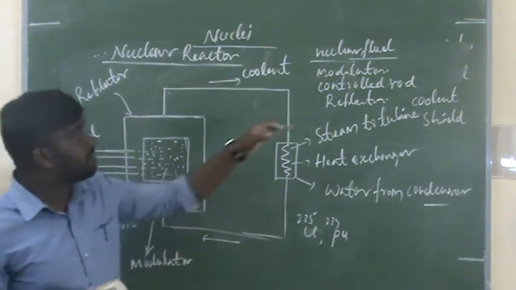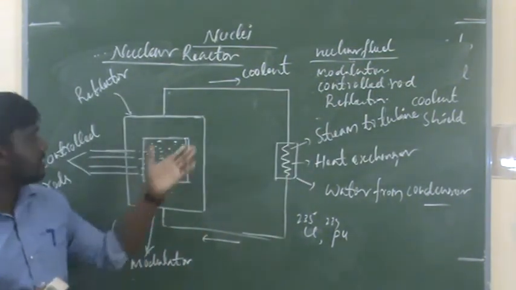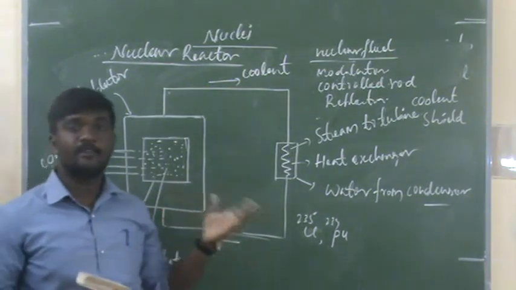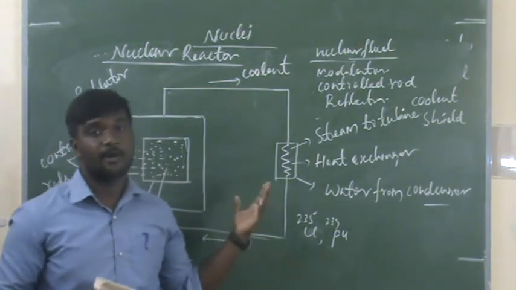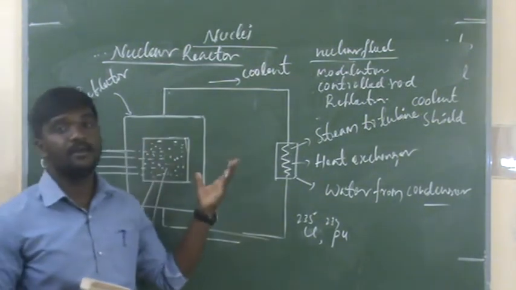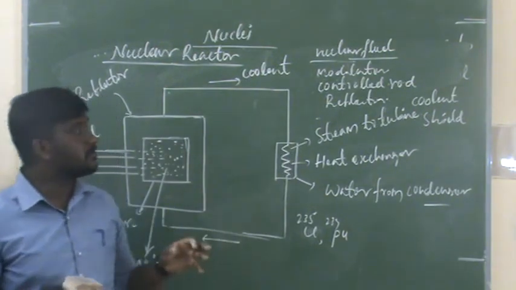Okay, and reflector, what is the reflector? It protects against harmful radiations like alpha, beta and gamma. So what it does is, so that these radiations do not escape, the reflector rebounds them back to the core.